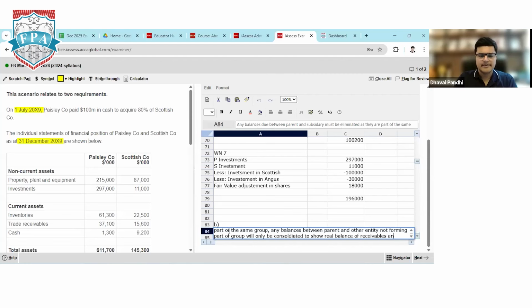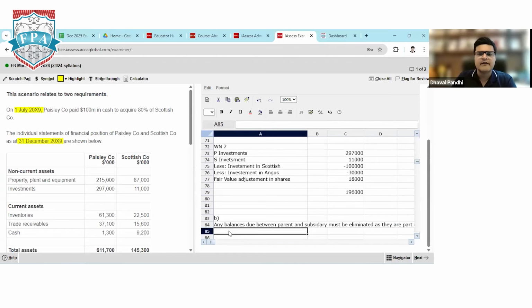receivables and payables. So the reason why we are subtracting is because we don't want to show the investor that the same company has a receivable and the same company has a payable. It means you are paying your own company. We only want to show the real balance outstanding between the parent company and companies outside, which are called third party companies. So I think it's fair enough for 1 mark. I should easily get 1 out of 1 mark here.